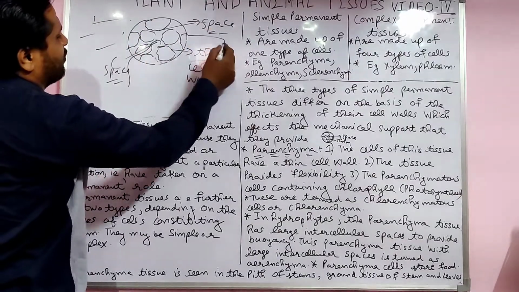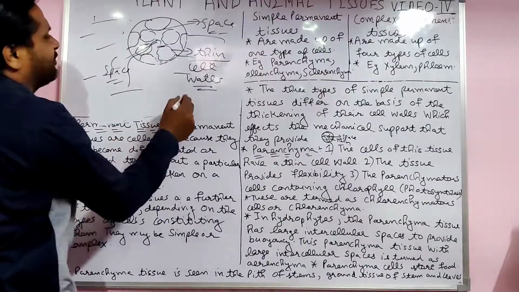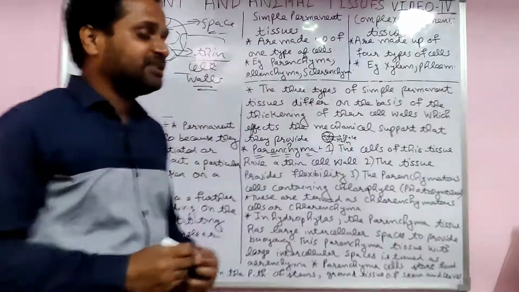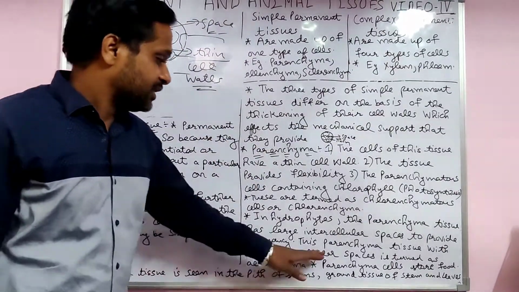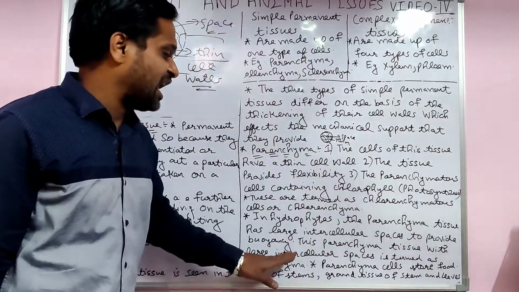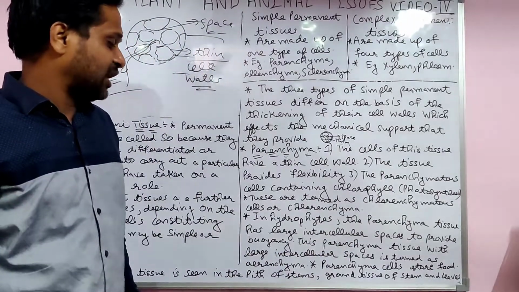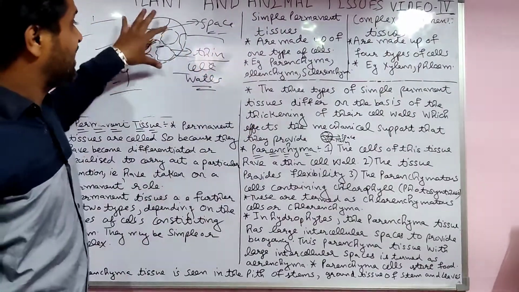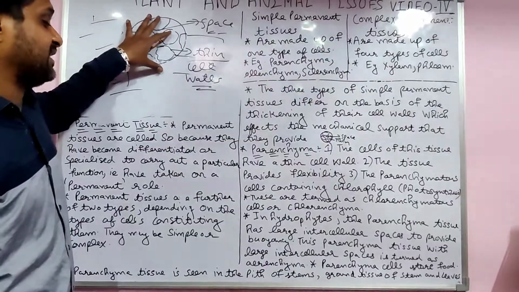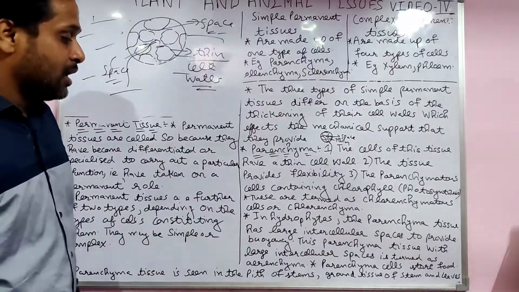That is why hydrophytes are plants always floating on a pond. This parenchyma tissue with large intercellular spaces is termed aerenchyma.